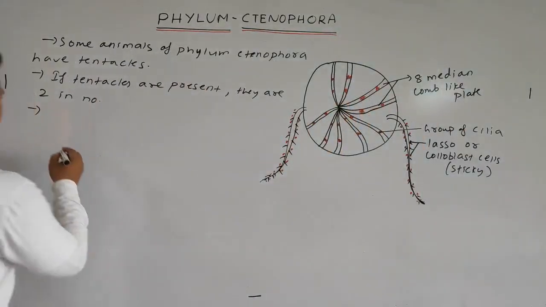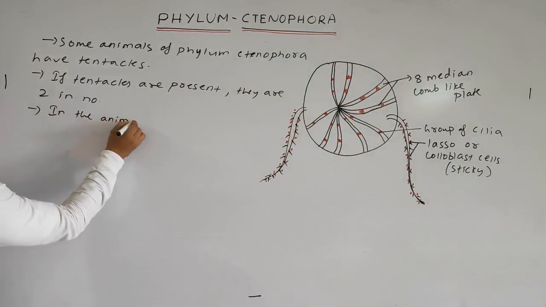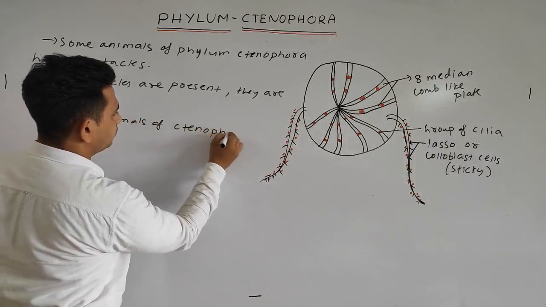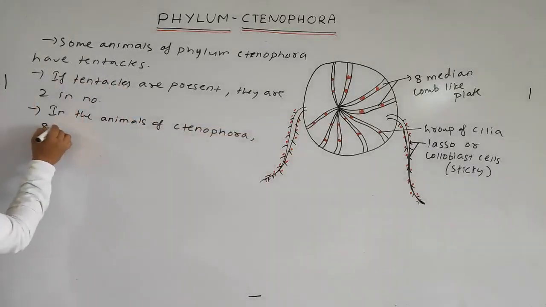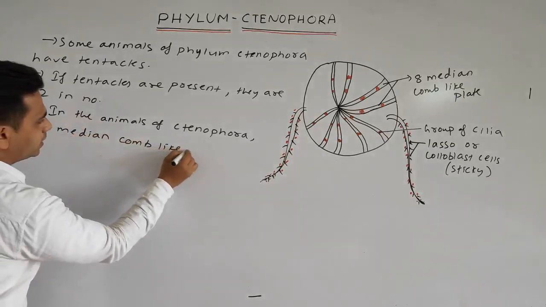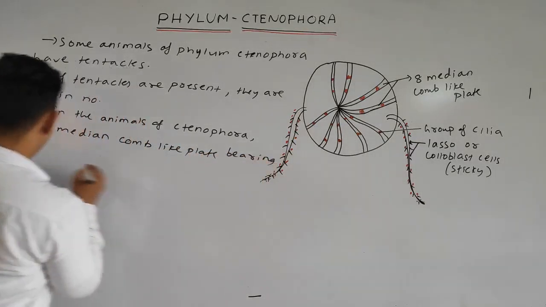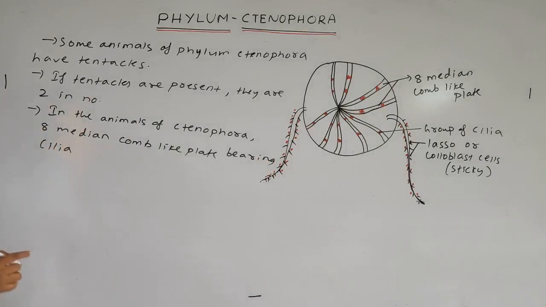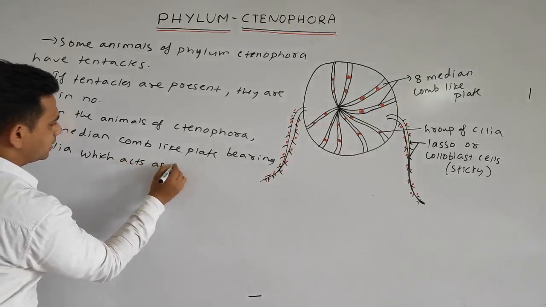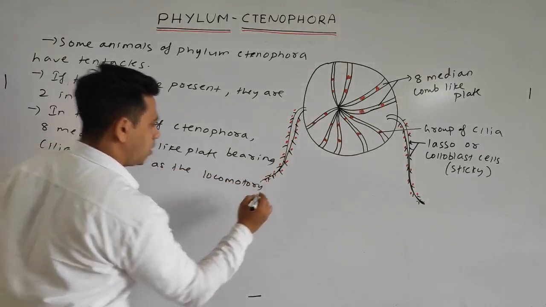So we can write, in the animals of Ctenophora, 8 median comb-like plates bearing cilia, which act as the locomotory organs, are present.